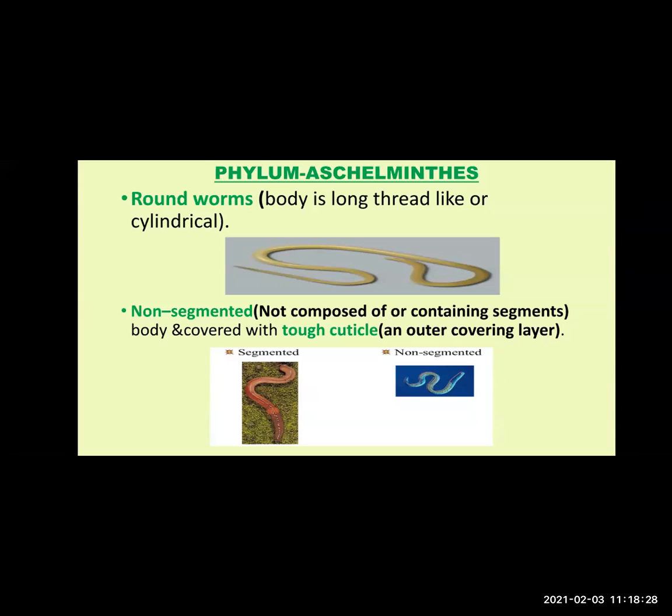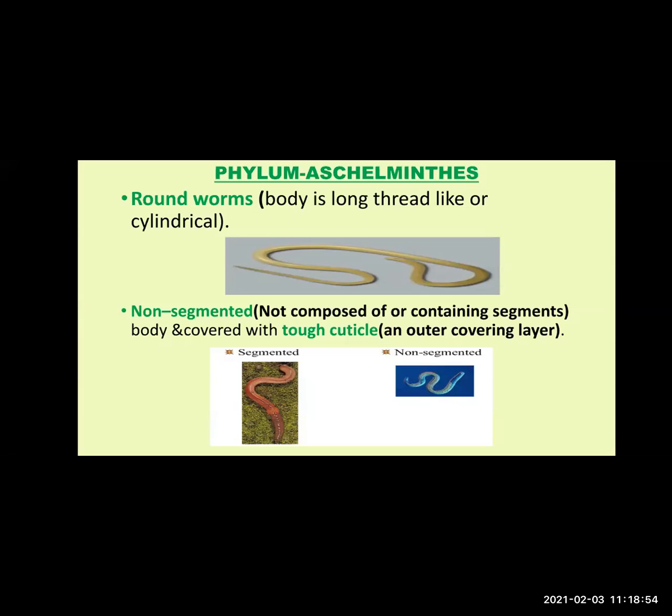That's why they are also called roundworms. So flatworms in phylum Platyhelminthes, and roundworms in phylum Aschelminthes. That was the first characteristic you have to remember. Why are they called roundworms? Because the body of this animal is long, thread-like, or cylindrical.